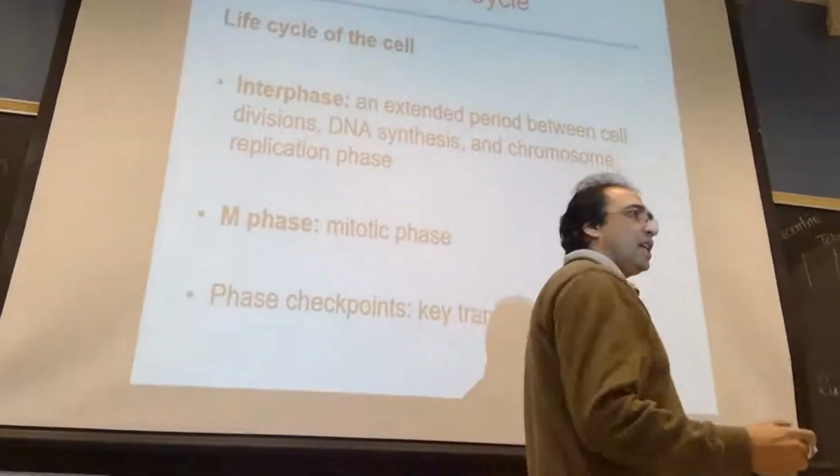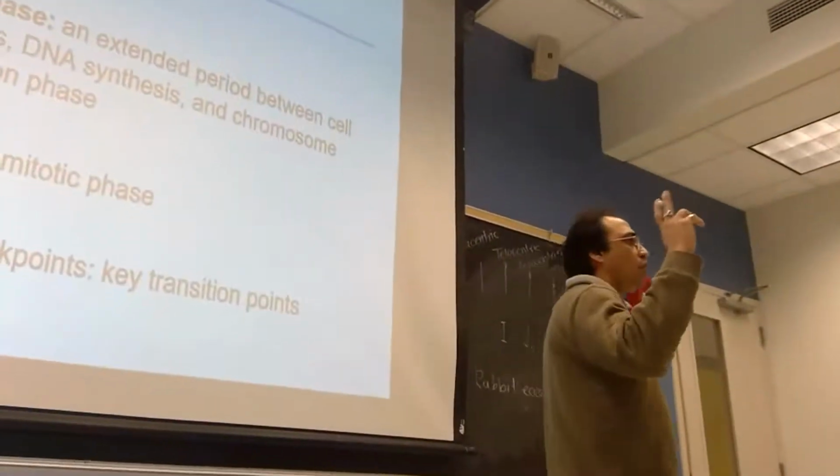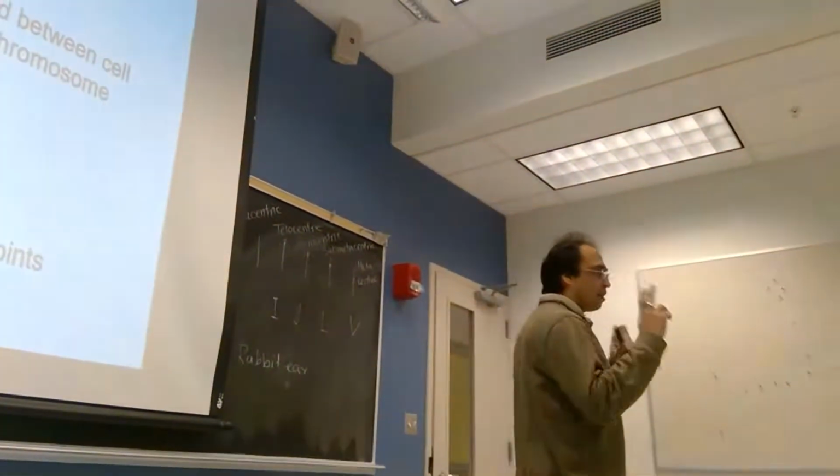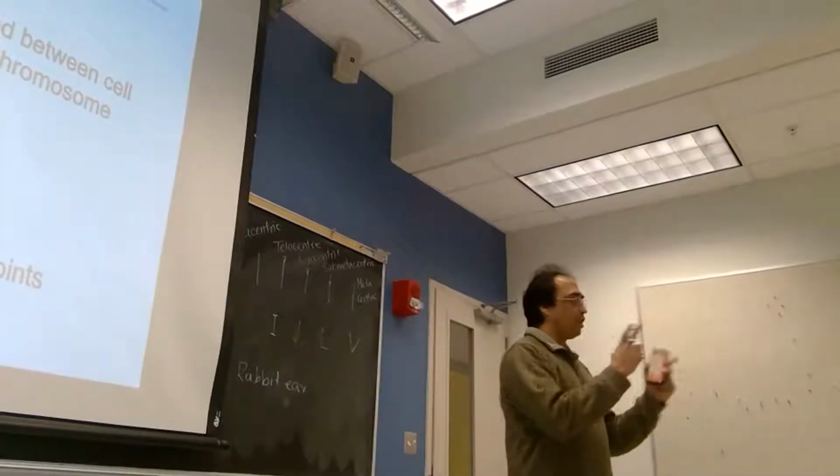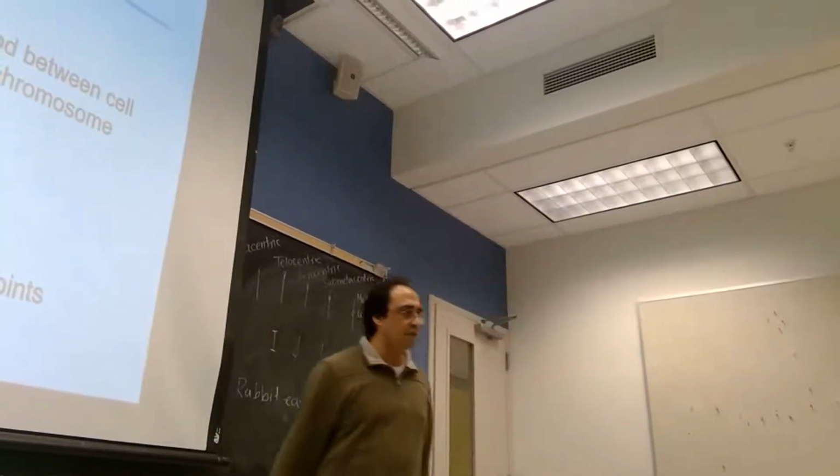When it is non-sister chromatids, that means two chromatids from two different chromosomes. When it is sister chromatids, that means two chromatids from the same chromosome. Okay, this is the difference between these two. Clear?